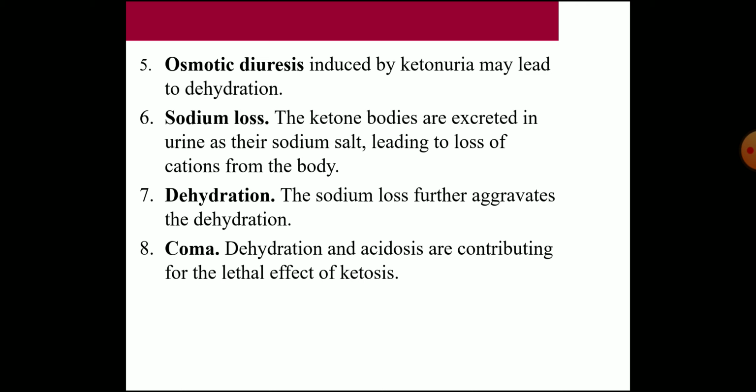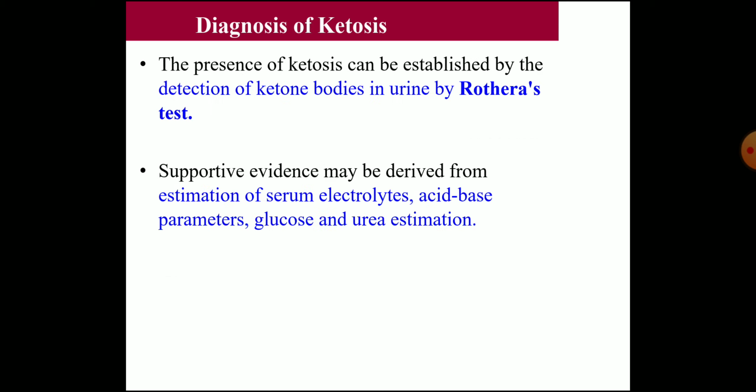Along with sodium, water also is lost through the urine in large quantity, so dehydration occurs. So the dehydration and the acidosis contribute to the lethal effects of acidosis, that is coma. So usually coma is a lethal condition. Usually if not attended, death may occur due to the ketoacidosis.